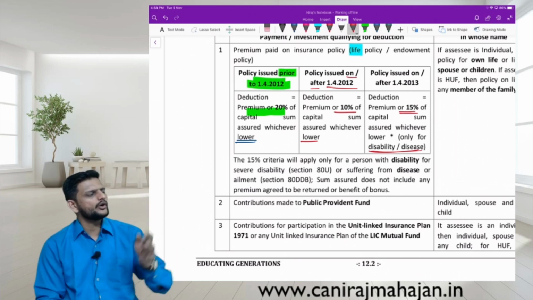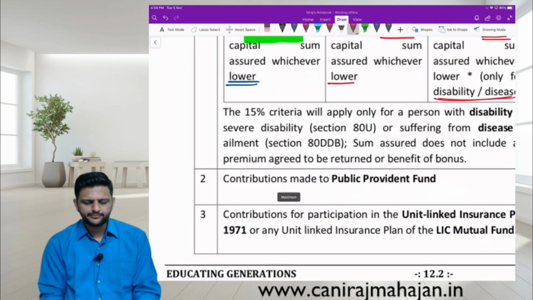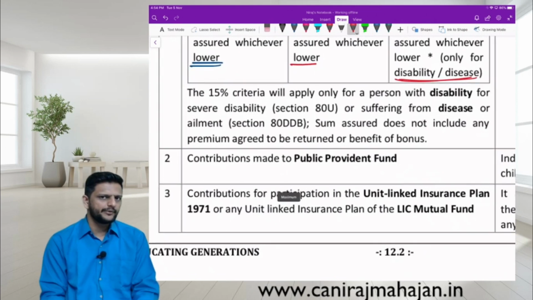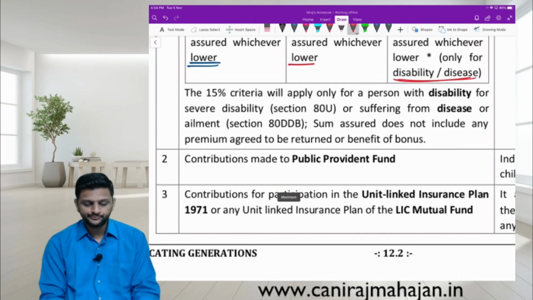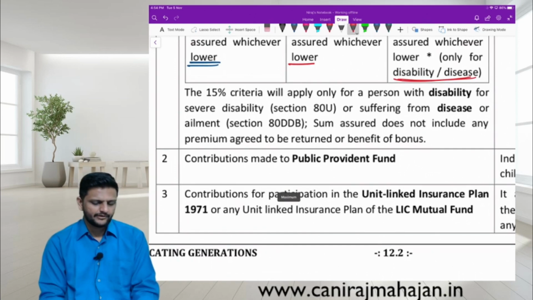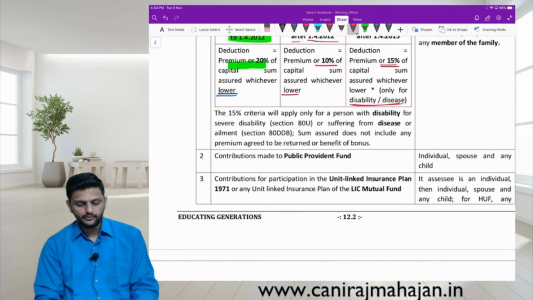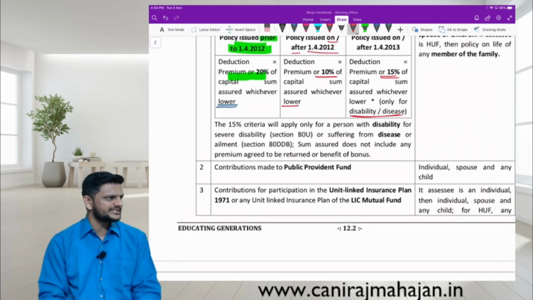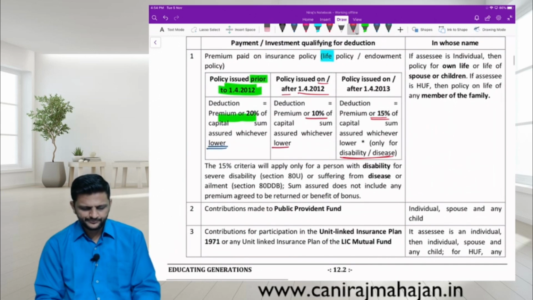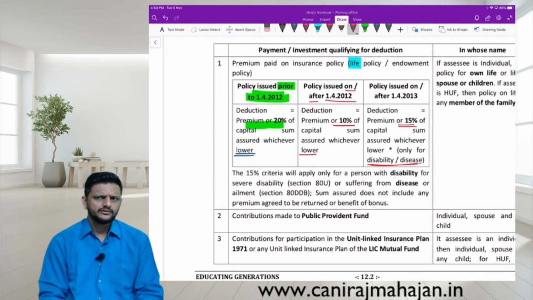Now 20, 10 or 15. This depends on dates also. Isn't it? Okay. The 15% criteria will apply only for a person with severe disability which is mentioned in section 80U, or suffering from a disease or ailment which is mentioned in section 80DDB. Sum assured does not include any premium agreed to be returned or any benefit of bonus. That means only the fixed amount which was decided at the time of issuing the policy, that is your sum assured. So what should not exceed what? 20%, 15%, what?